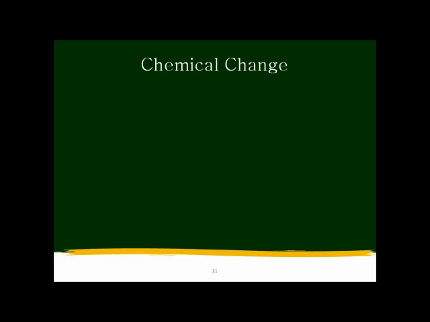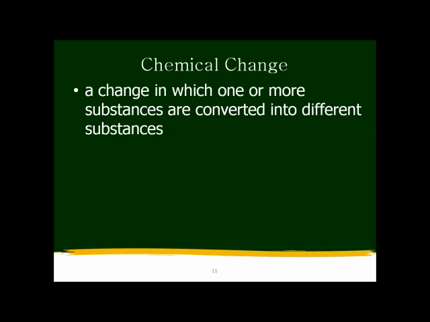All right, so let's talk about a chemical change. A chemical change is where we take two or more substances, combine them together, and they make something completely different, with very different properties. The example that I really like to talk about is sodium.